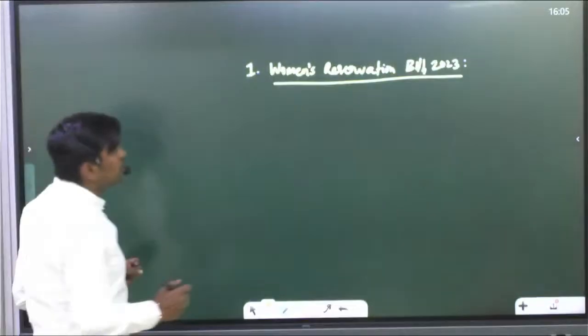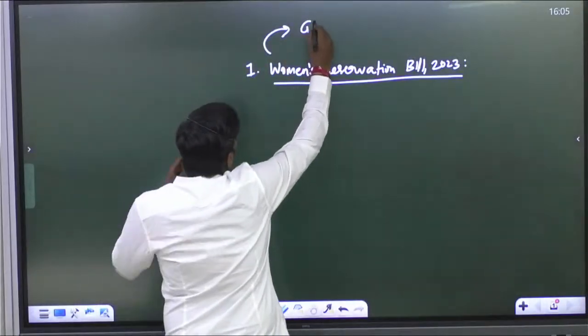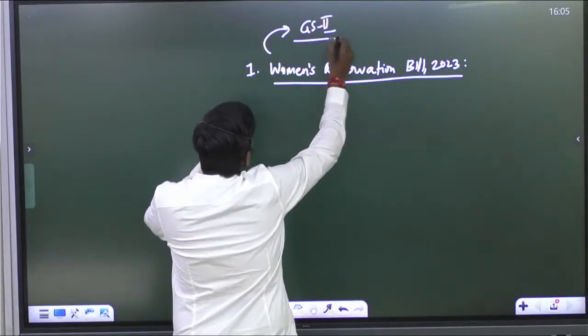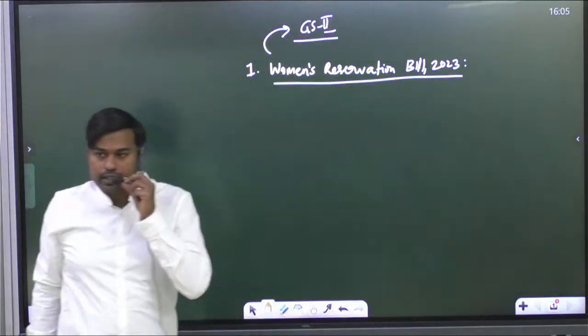Have you observed? Yes, both the houses, Lok Sabha and Rajya Sabha, have passed it, providing 33% reservation. But in the UPSC examination, we can expect questions in GS paper 2, in the social justice component and on recent bills which are passed in Parliament. On that component, this question can be asked.